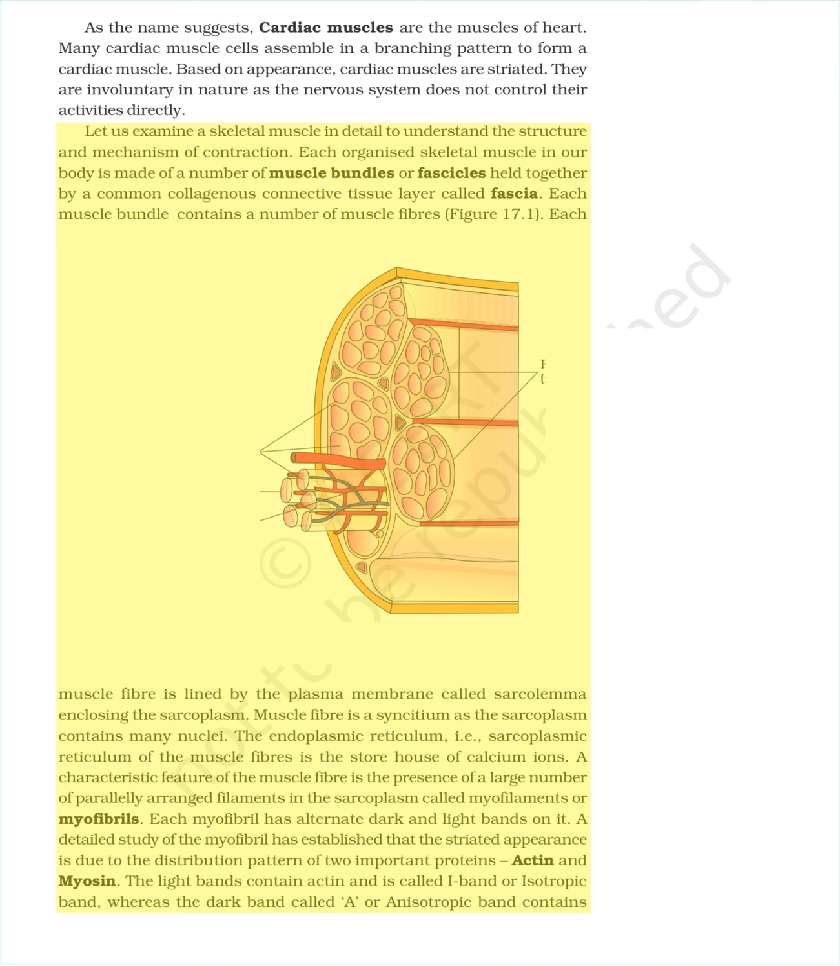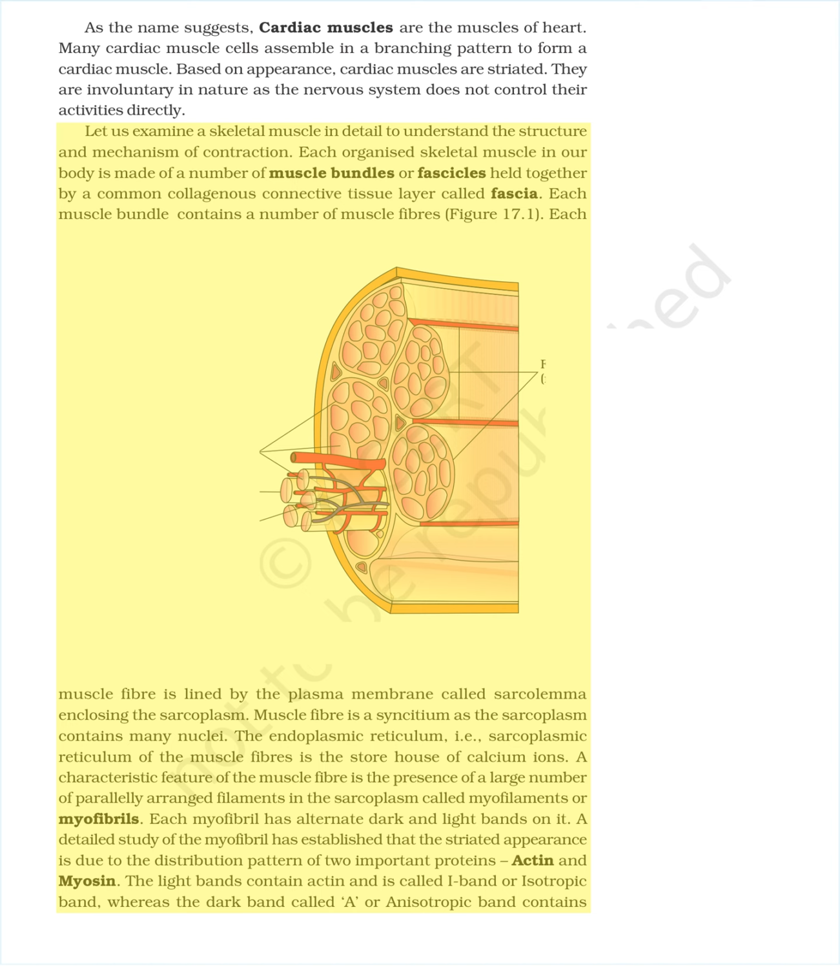Let us examine a skeletal muscle in detail to understand the structure and mechanism of contraction. Each organized skeletal muscle in our body is made of a number of muscle bundles or fascicles held together by a common collagenous connective tissue layer called fascia. Each muscle bundle contains a number of muscle fibers, figure 17.1. Each muscle fiber is lined by the plasma membrane called sarcolemma enclosing the sarcoplasm. Muscle fiber is a syncytium as the sarcoplasm contains many nuclei. The endoplasmic reticulum, i.e., sarcoplasmic reticulum of the muscle fibers, is the storehouse of calcium ions.